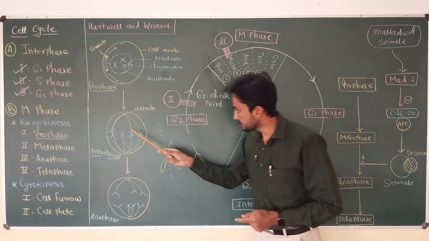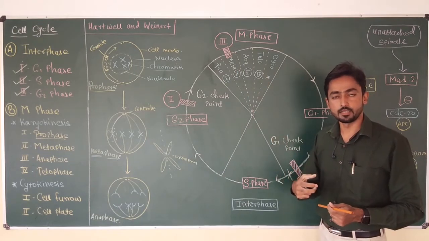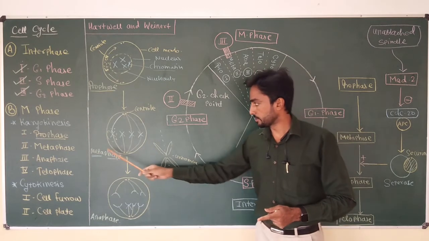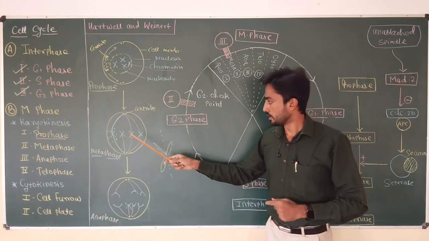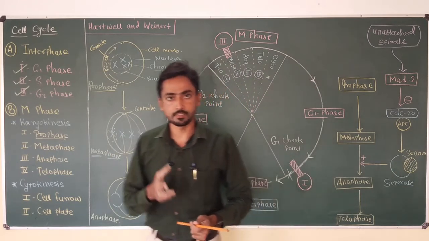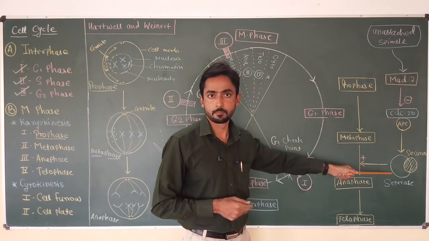And to avoid such mistakes, now checkpoint number 3 comes into action, and it is going to arrest the cell in the metaphase. It is not going to allow the cell to enter from metaphase to anaphase. And how exactly is this going to happen? Okay, this is going to happen by this pathway.